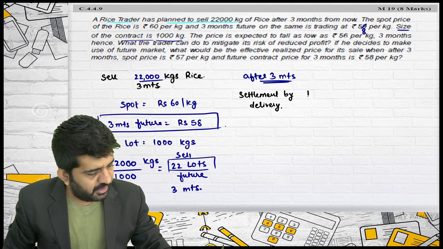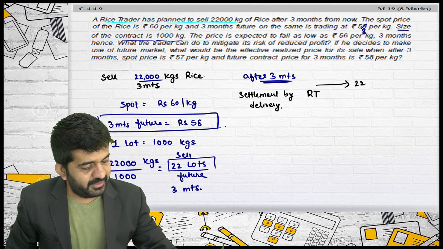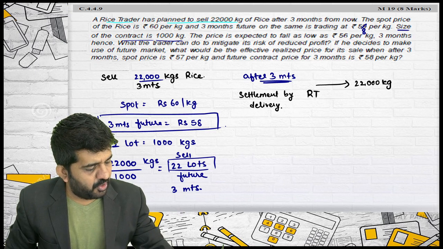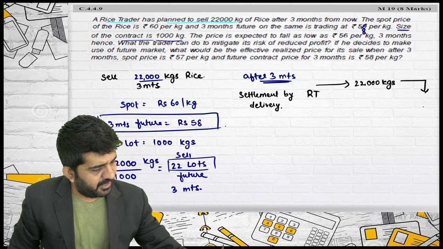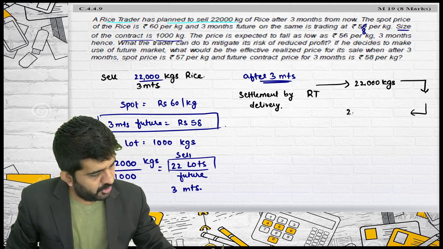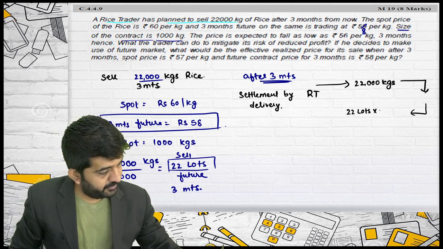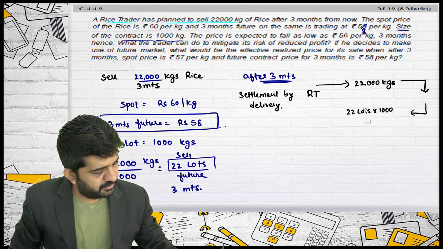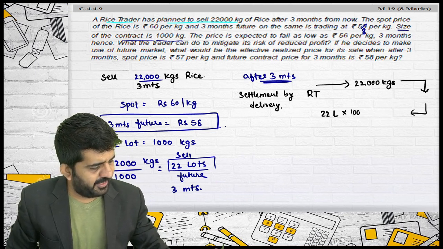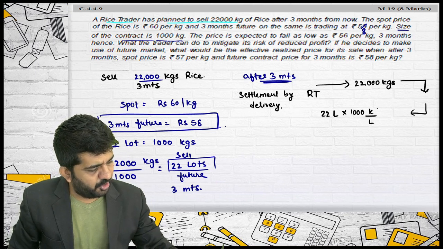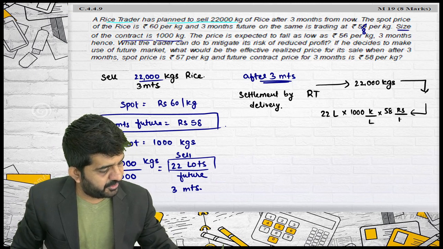The rice trader will be giving 22,000 kgs of rice to the counterparty, and the counterparty will be paying 22 lots multiplied by 1000 kg per lot multiplied by 58 rupees per kg.